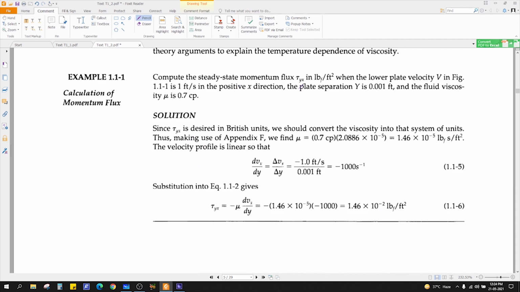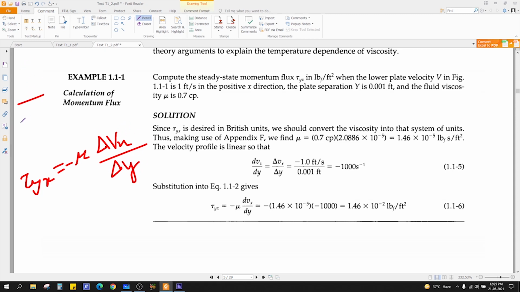Okay, let's solve a problem. Compute the steady state momentum flux tau yx in pound force per feet square when the lower plate velocity V in the figure, the earlier problem, is 1 feet per second in the positive x direction. The plate separation Y is 0.001 feet and the fluid viscosity is 0.7 centipoise. So what is the formula? Tau yx equals minus mu. Since the difference is finite, we will use delta vx by delta y.